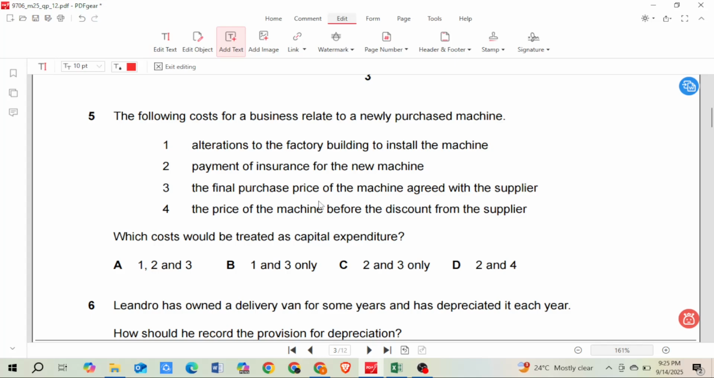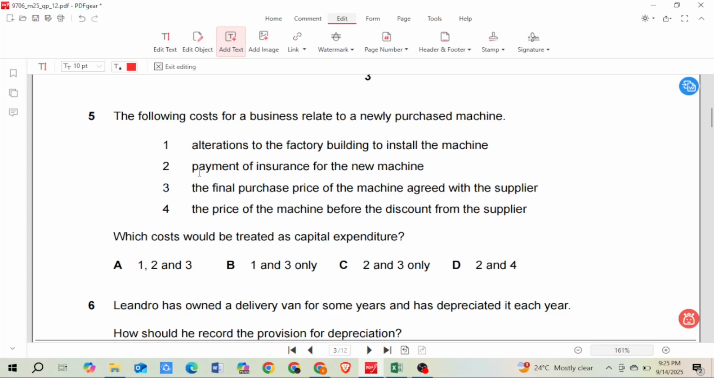Okay, for example, we are purchasing this machinery. The final price that we agreed to buy it from the supplier is a capital expenditure. Once we buy this machinery, we need to install it. Installation is a one-time fee that we pay while we purchase the machinery. So alteration to the factory building to install the machine is also capital expenditure.